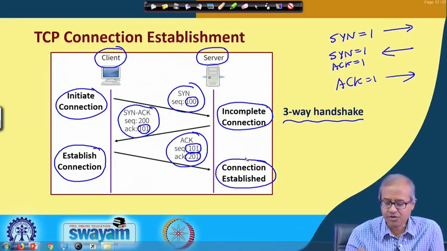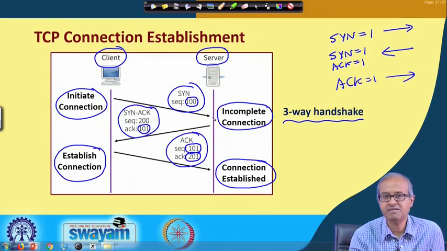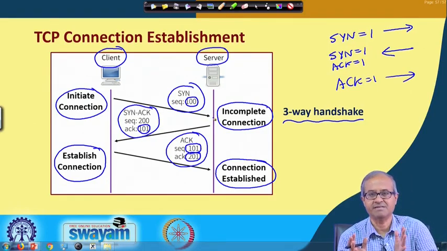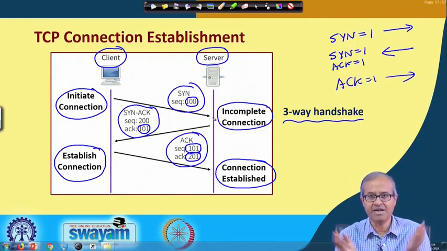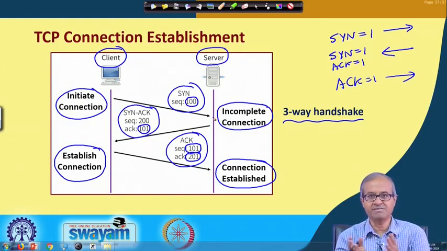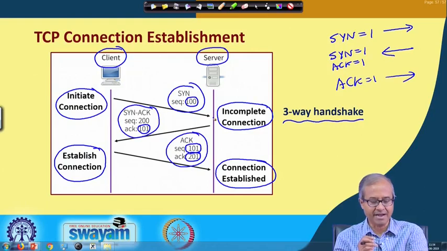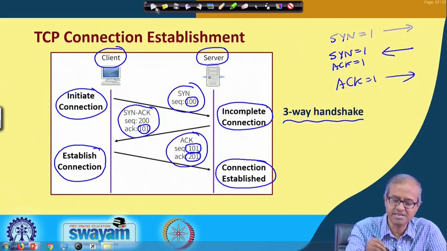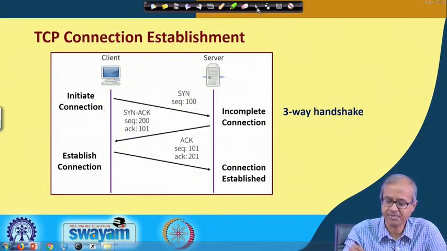So, the idea is that when the server receives the first packet, it gets ready for the connection. There is a connection request, so let me keep aside some buffer, some entry in the table, so that this connection can be taken care of once my 3-way handshaking is done. So, the server sends back and the client finally sends back again, and only after this 3-way handshake is the connection said to have been established. Okay? This is how a TCP connection is established.